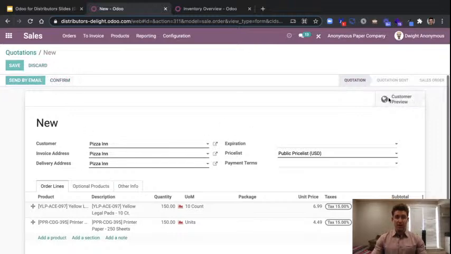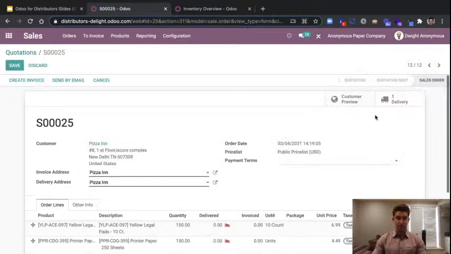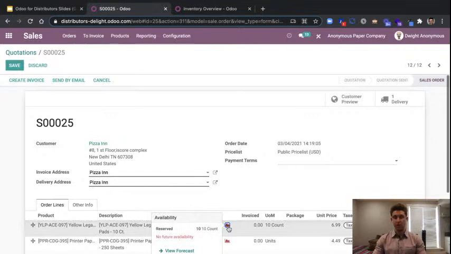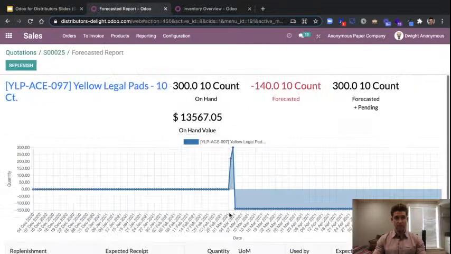We'll see again that a delivery order will automatically be created right here. And that'll be the stock picking that's tied into this. And then what I want to do is hop back into this forecasted report to see again the real-time updates that Odoo is doing on the inventory side of things. So let me go ahead and click into this forecast. And it's going to be a little bit different this time.